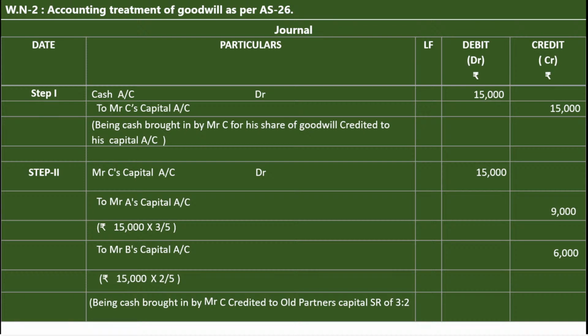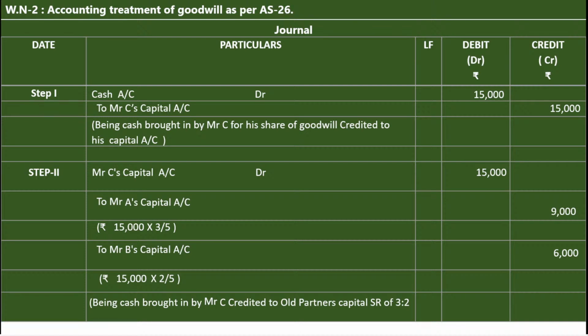I think everybody is understanding it. So when the new partner brings cash for goodwill, 2 steps are involved. Step number 1, cash account debit to Mr. C's capital account, being cash brought in by Mr. C for his share of goodwill credited to his capital account. Step number 2 is to apportion the goodwill among the old sacrificing partners' capital accounts: Mr. C's capital account debit to Mr. A's capital account and Mr. B's capital account.